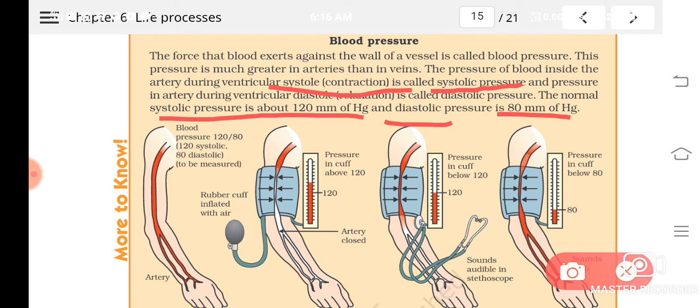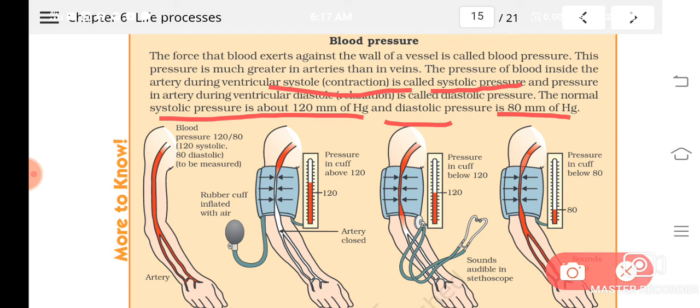And the blood will be pushed to the artery. So that is systolic pressure. Is it clear? When the ventricles contract, the pressure experienced in the walls of the blood vessel is called the systolic pressure. And when the ventricles are in the relaxed state, the pressure exerted is called the diastolic pressure. Is it clear?